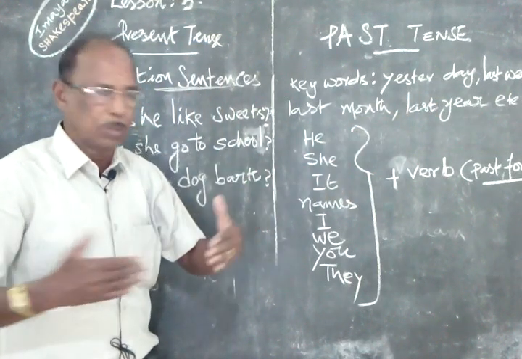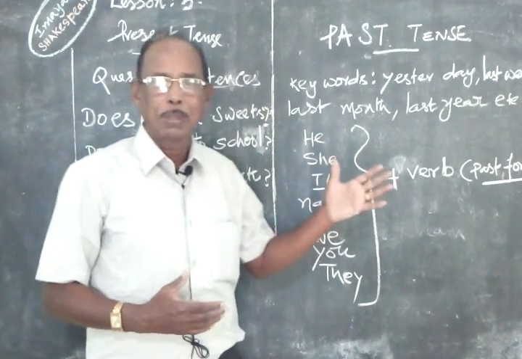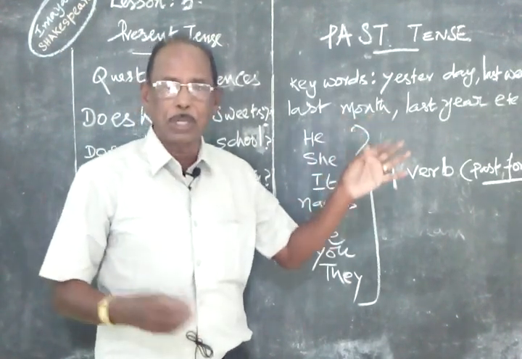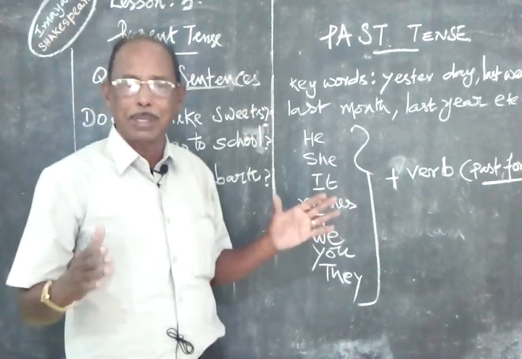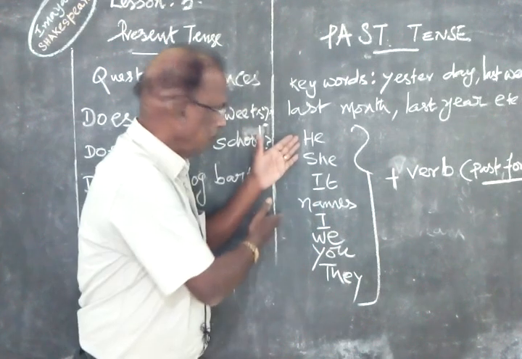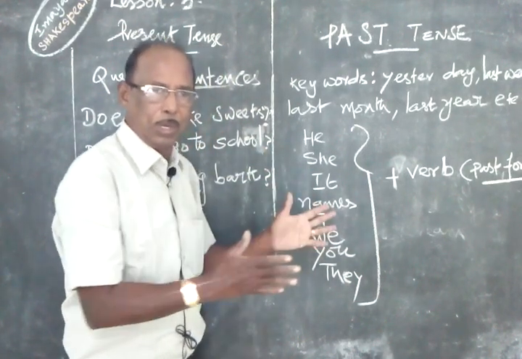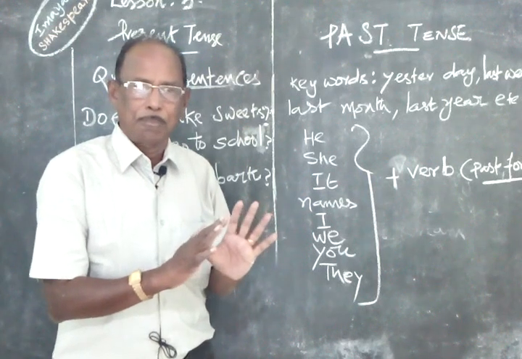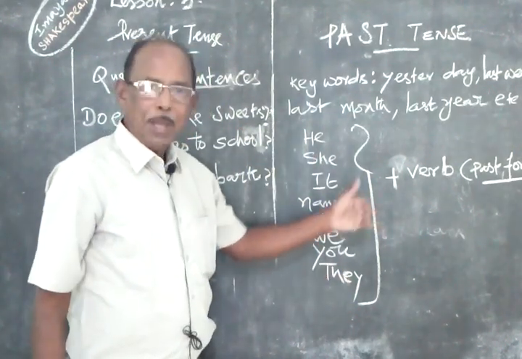If you practice and read books, you will be able to come across all these keywords when you speak in past tense. So past tense is very, very easy because we need not make any difference between third person, first person, second person, singular, plural. No problems are there. You have to simply add the past form of the verb.